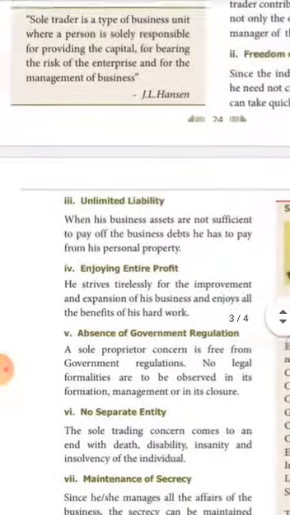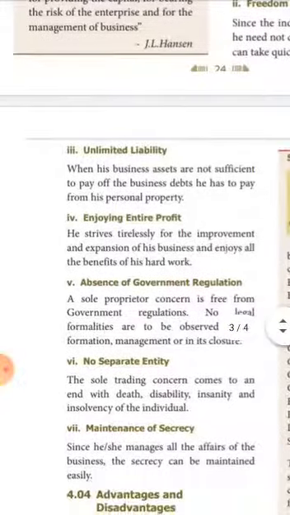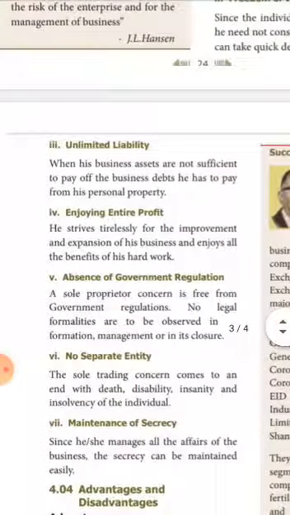Okay. Then enjoying entire profit. So actually he is the only person who tirelessly works for the improvement and the expansion of the business. In that case, he enjoys all the benefits of his hard work, we can say. Next one is absence of government regulation.